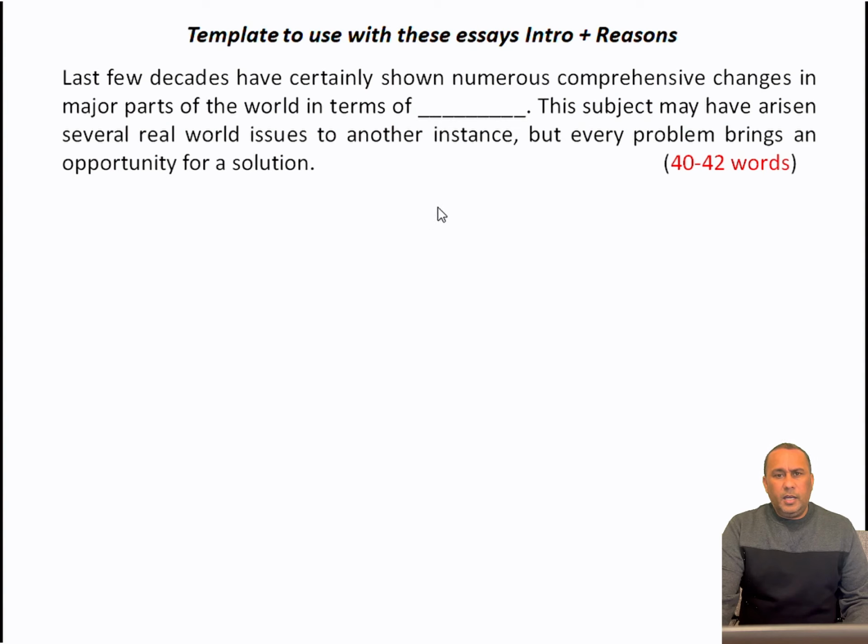Now look clearly and carefully and see, I have not used any I, me, we, or something like that. I haven't said, according to me, I'm going to discuss my points. No. And I have written 40 to 42 words in this first paragraph. So this is just an introduction.